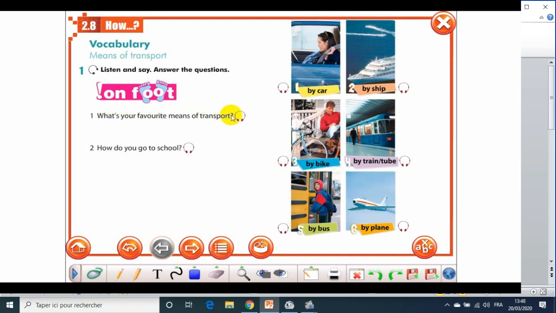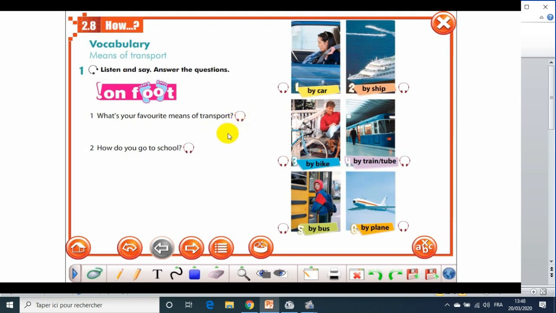Listen. What's your favorite means of transport? I want you to listen, اسمع, and you repeat. What's your favorite means of transport? Listen to the answer now. My favorite means of transport is by car.